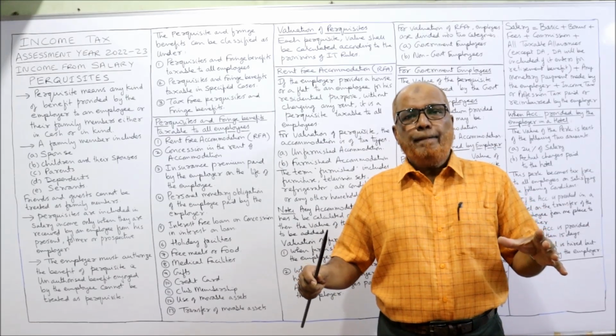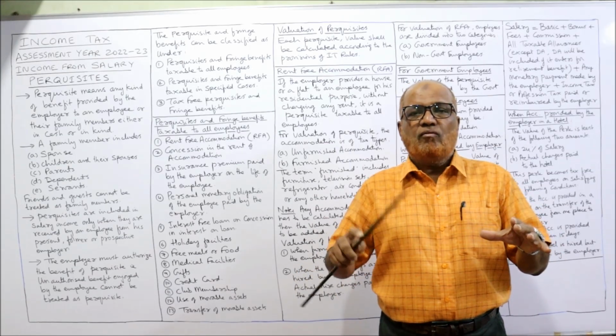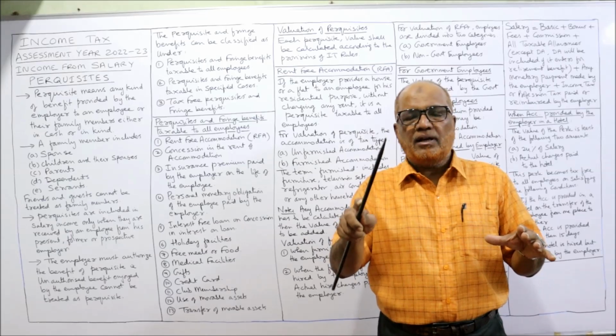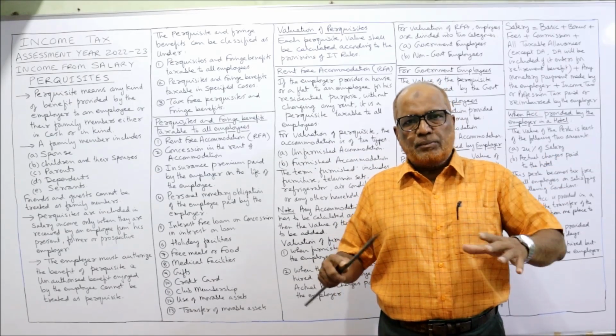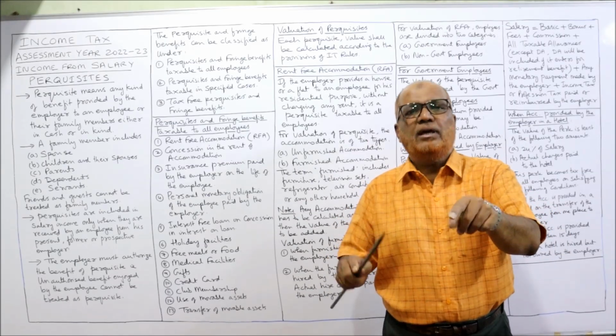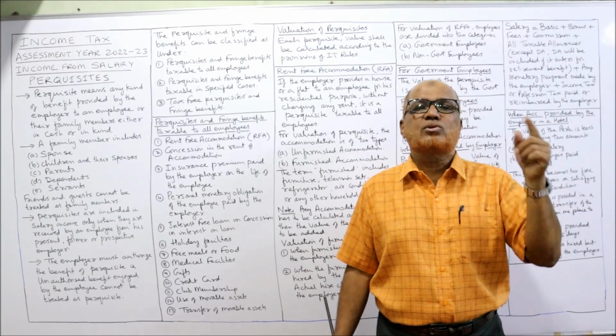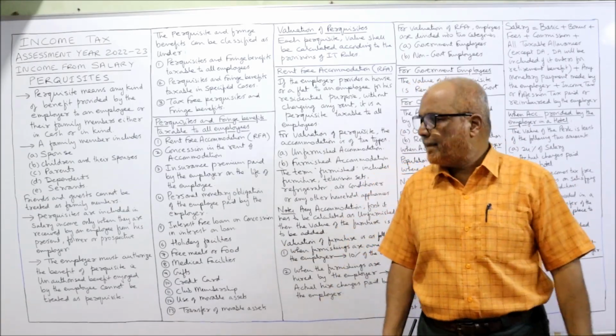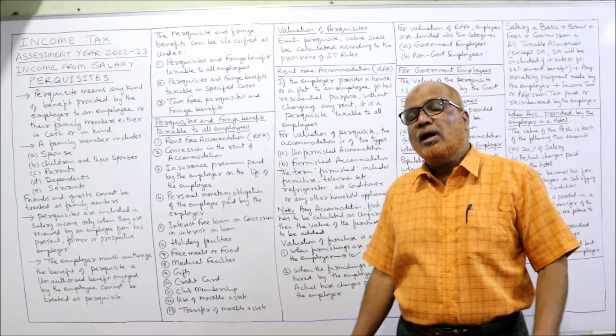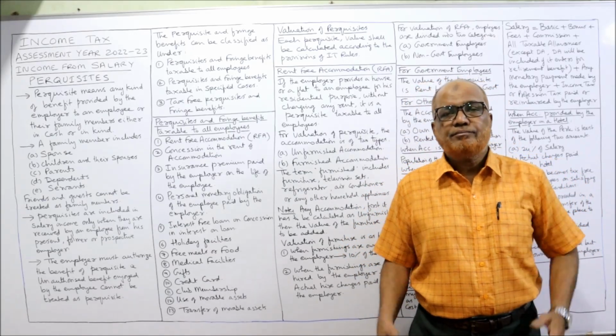According to the agreement, the employer says whatever electricity bill or gas bill in your residence, we will pay the bill. So all the electricity bill and gas bill of the employee is paid by the employer. It is called monetary obligation of the employee, paid by the employer, fully taxable. Next one, interest-free loan or concession in the interest.